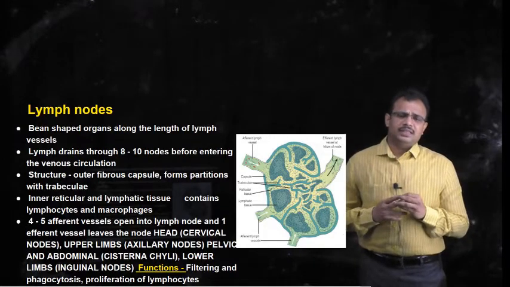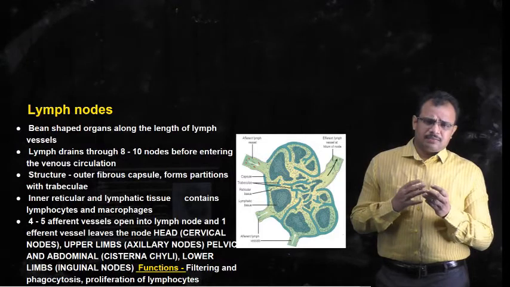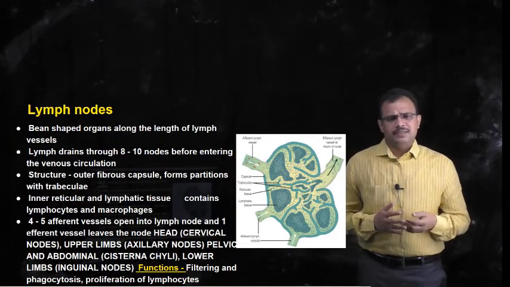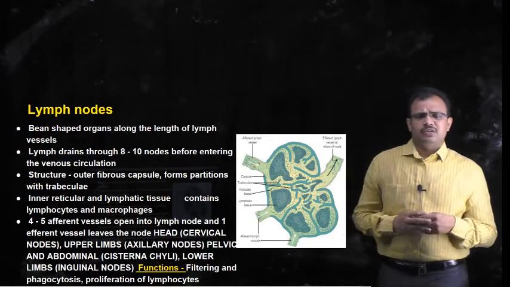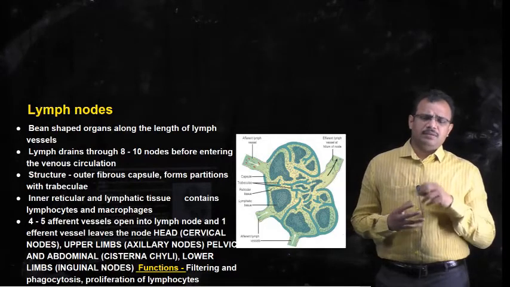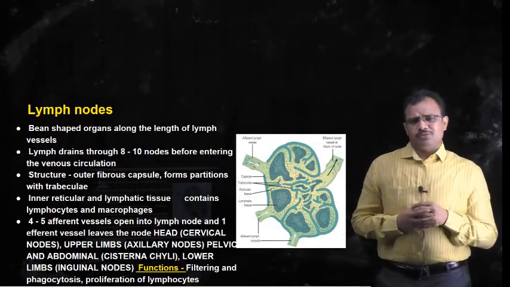We have seen that various particulate matter such as bacteria, cell debris, tumor cells, and damaged cell organelles are all collected by the lymph, and all these things are filtered in these lymph nodes.